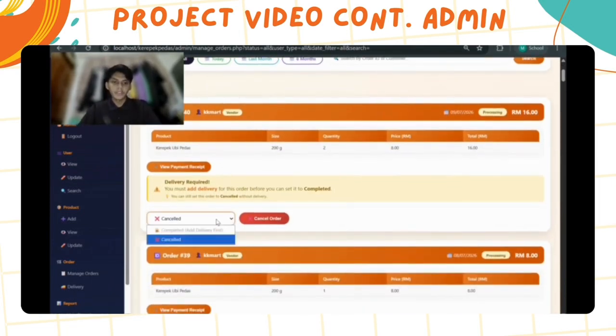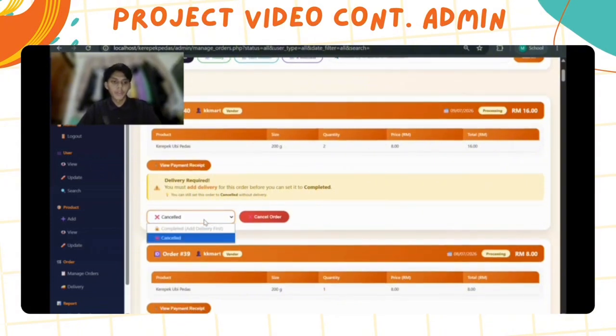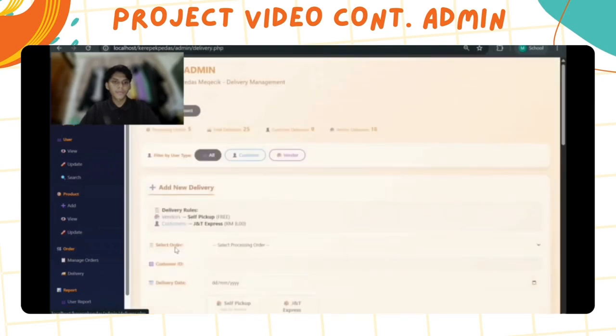And here the admin can decide whether to cancel the order that has been made from the customer or vendor, or complete it. But you can see here the button is locked right now because the admin must complete the delivery first. So we go to the delivery section.